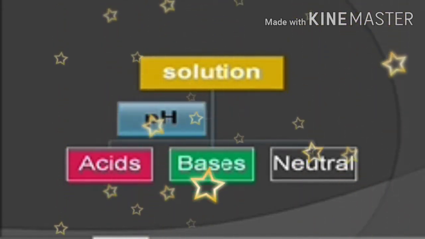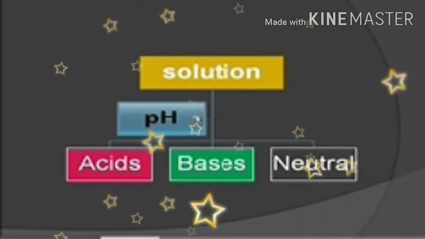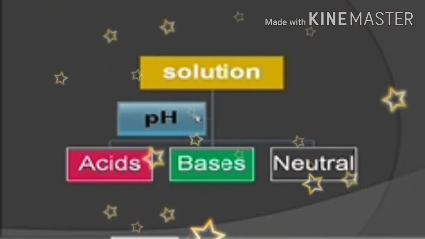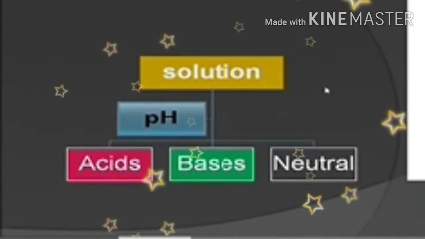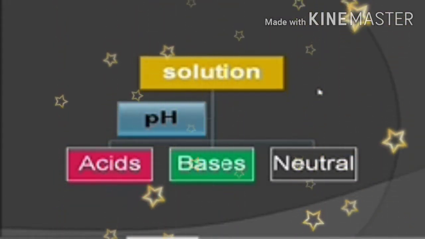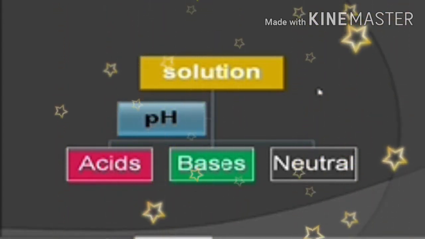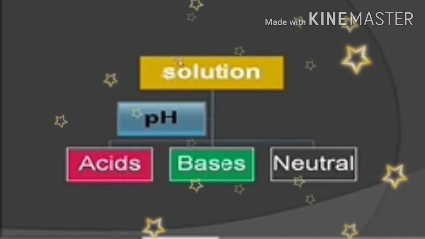So, how can we classify the substances? Let us compare with temperature. All substances have one particular temperature. Even our body has a particular temperature. So, temperature is a property of a thing. We can measure this temperature in degrees Celsius. Like that, pH is also a property of substances or a solution.